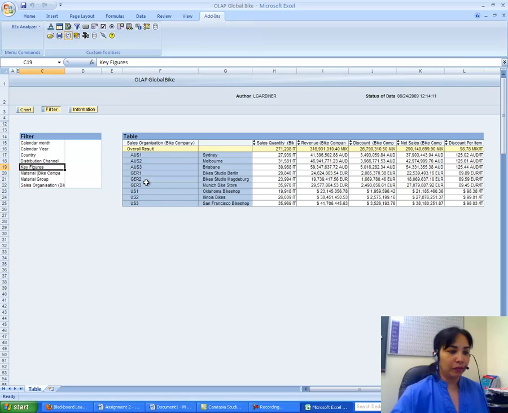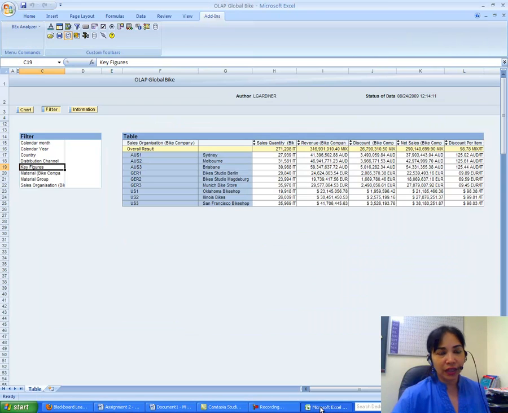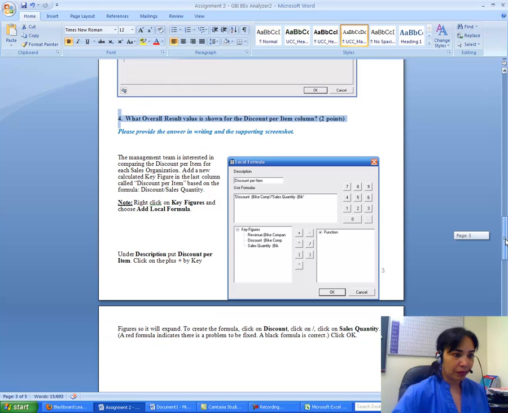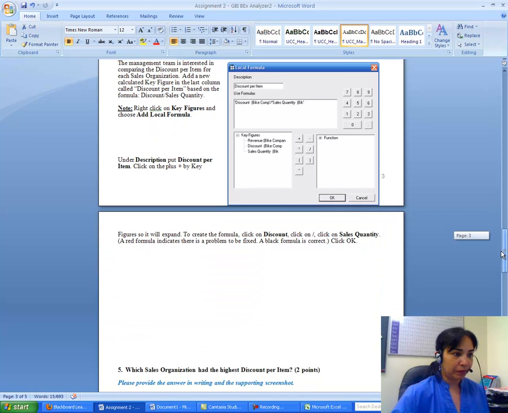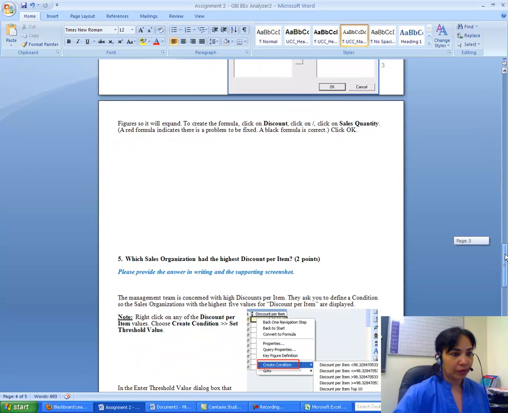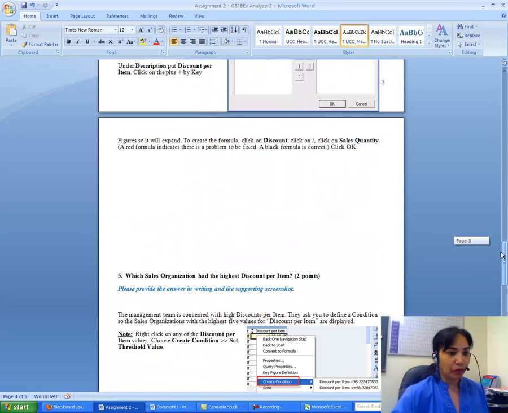Now, what overall result value is shown for the discount per item column? The overall result is 98.78 mixed by IT. It does not say that I have to convert it.